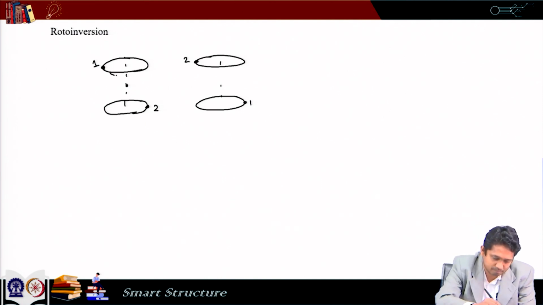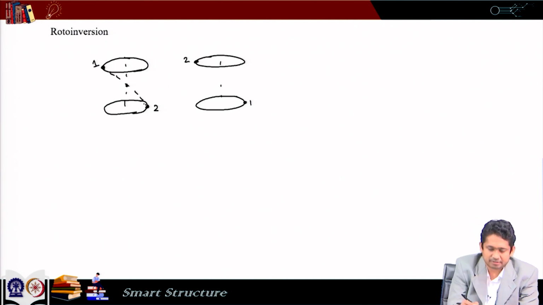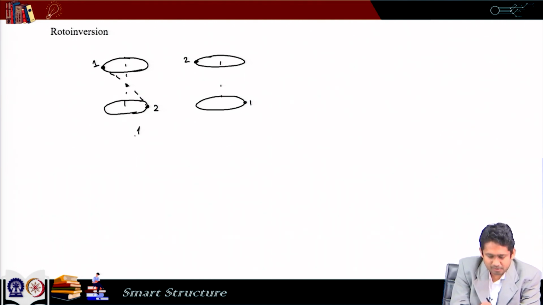So, after a rotation by 360 degree and then inversion, we get the same shape back. So, it is a one-fold rotation with inversion.